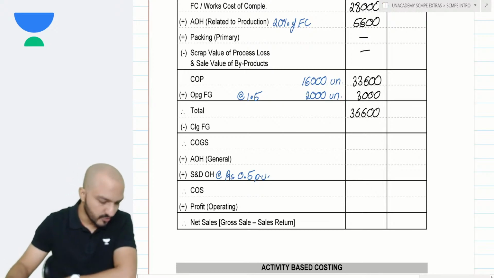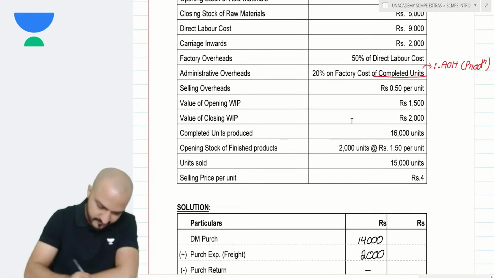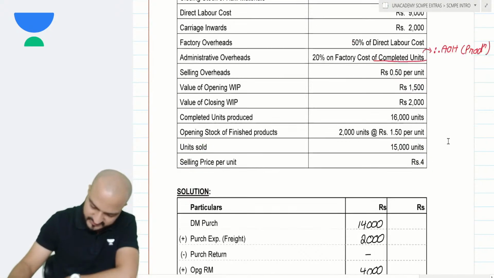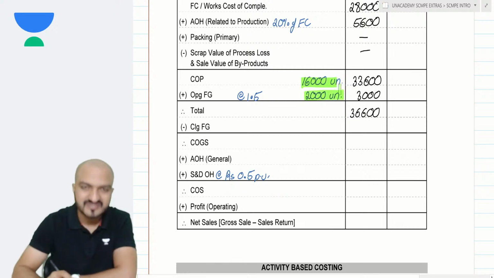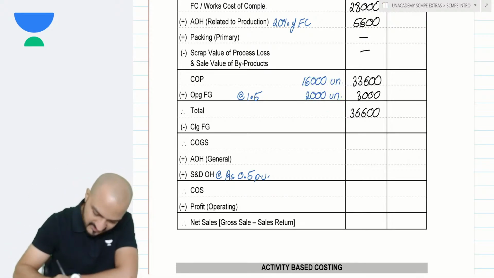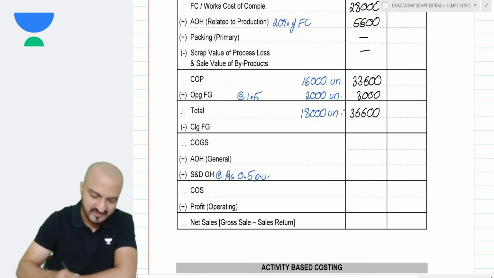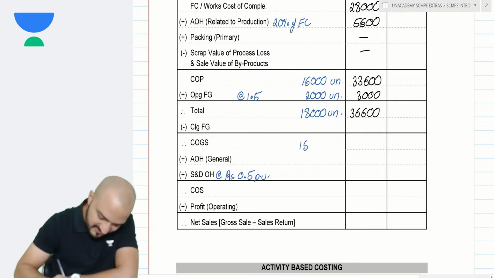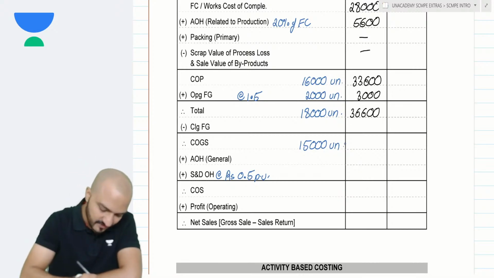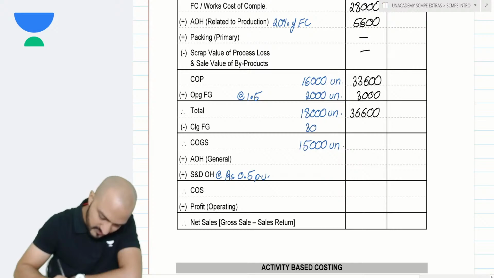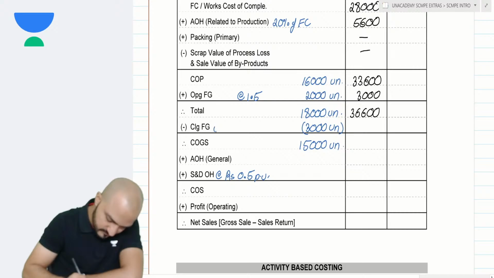36,600. But out of these, how many units are sold? Your sold units you are given in the question. Units sold are given as 15,000. So therefore 16,000 units I produced plus another 2,000 units I had since opening stock. So total how many units does that give me? Well, that gives me total 18,000 units. And out of that 18,000 units, 15,000 units is what I sold. So what is the remaining 3,000 units? Well, that remaining 3,000 units indicate my unsold units.